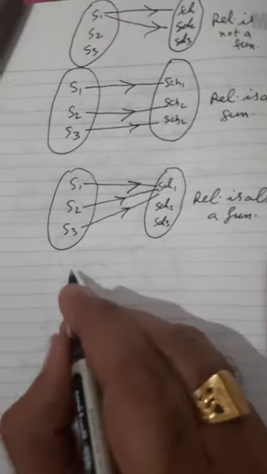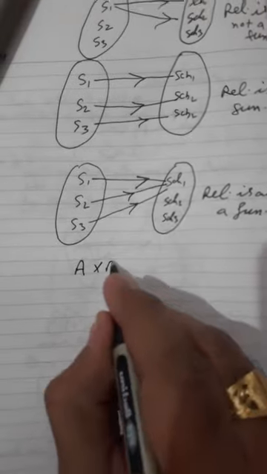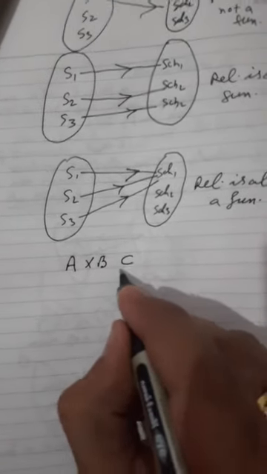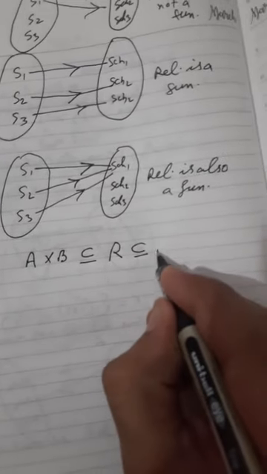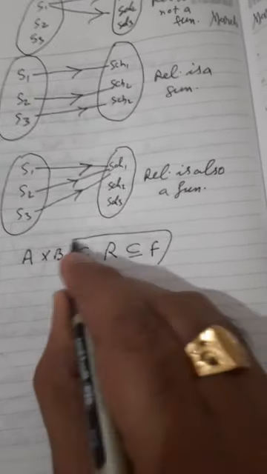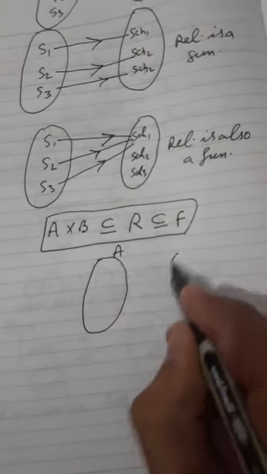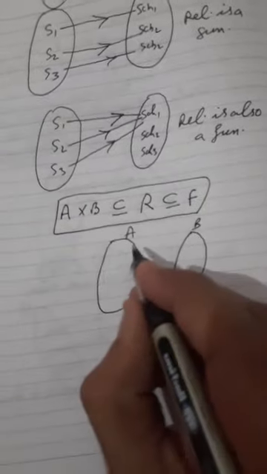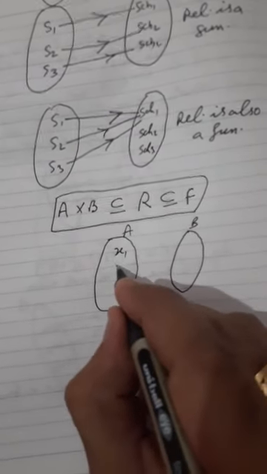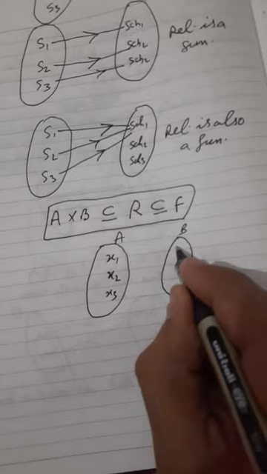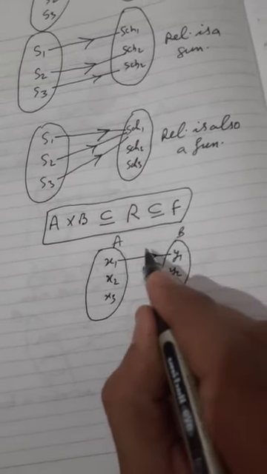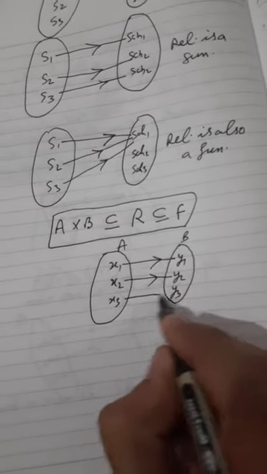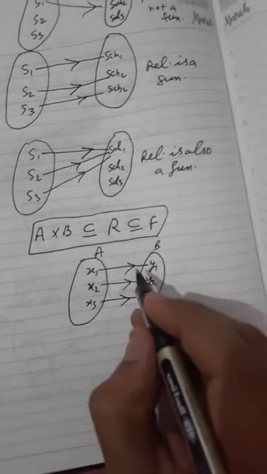Now what we are getting? Now we are getting A cross B. A cross B is a superset of R, and R is a superset of function f, and function f from A to B. Here suppose x1, x2, x3 is there. Here y1, y2, y3 is there. This one is having relation with this, this one with this, and this one with this.